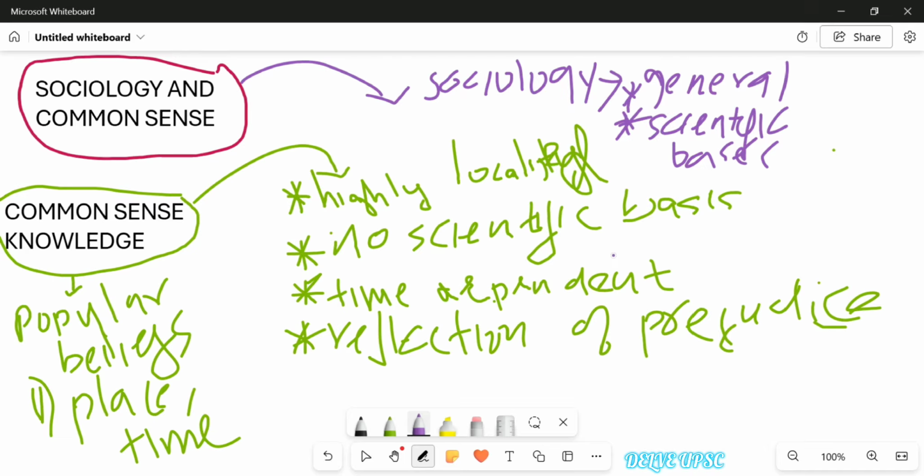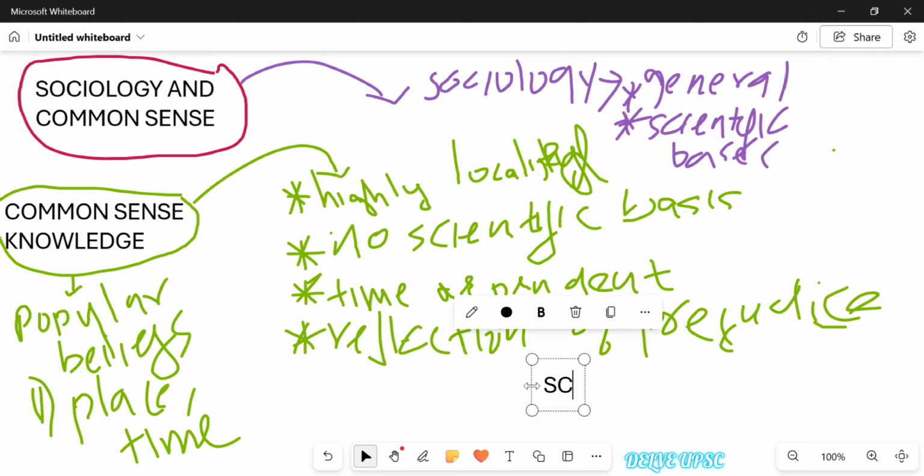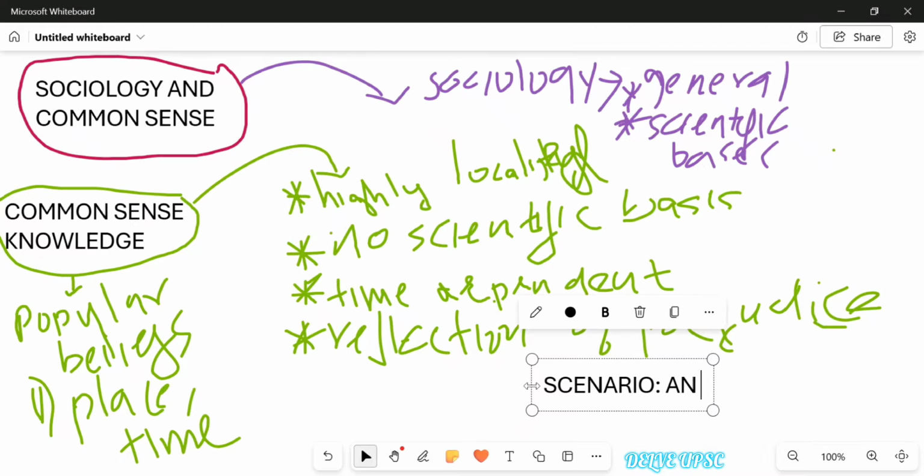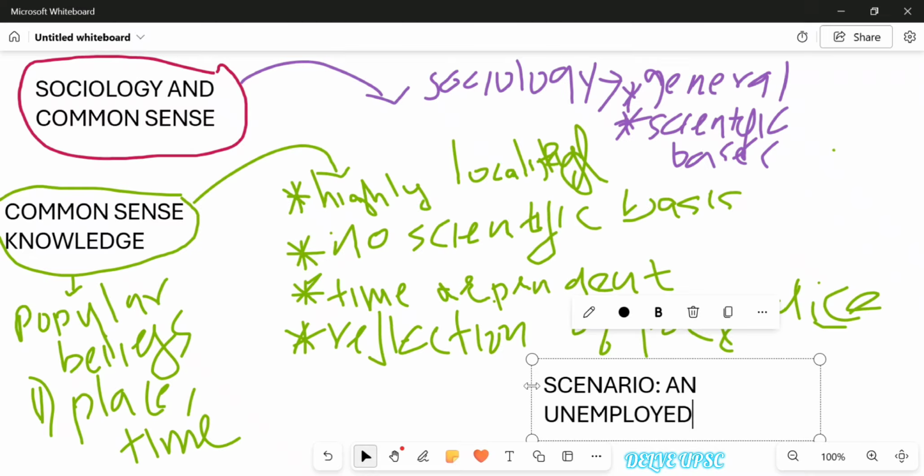Let's take an example. I'll write a scenario here, a common scenario, and then we'll understand how common sense and sociology would interpret it. So the scenario is an unemployed man facing difficulty in managing his family affairs.